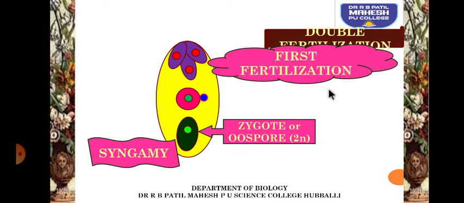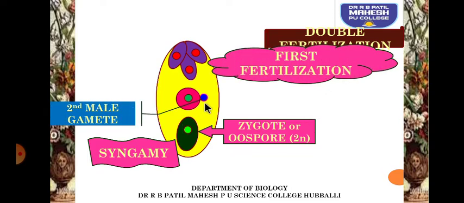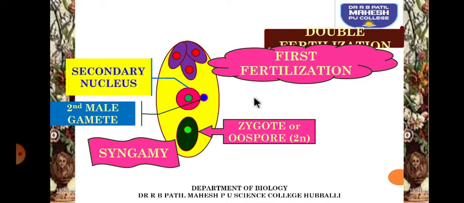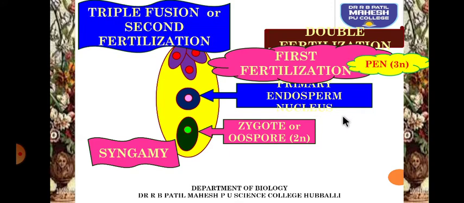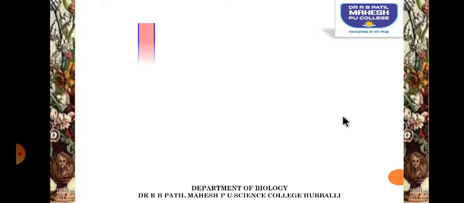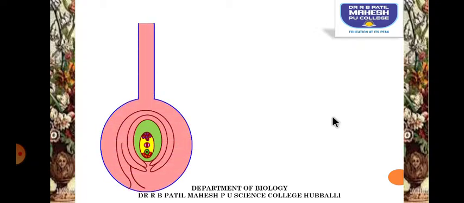Now this is the first fertilization, and the second male gamete, which is haploid, is going to fuse with the diploid secondary nucleus. And that brings about a second fertilization and will be converted into PEN. PEN means primary endosperm nucleus. This is called triple fusion. This is double fertilization and triple fusion.